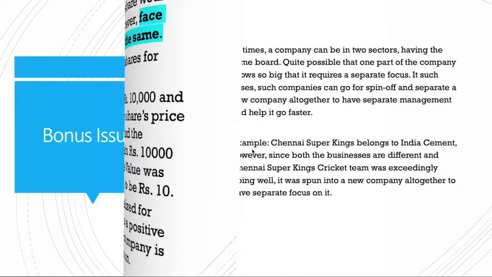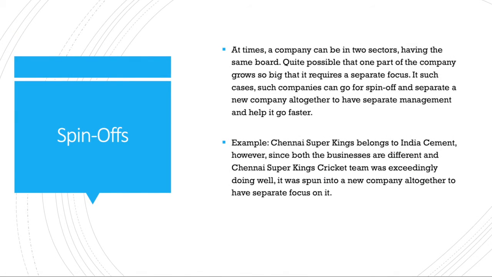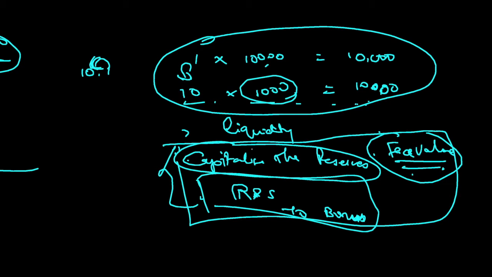Bonus. Next one is spin-off. Now what happens is, in spin-off, imagine a company working in two different sectors. For example, India Cement is doing cement business, as well as they are owning Chennai Super Kings cricket team. So now these two are different segments, right? So imagine in this case, these are owned by the same company, India Cement.